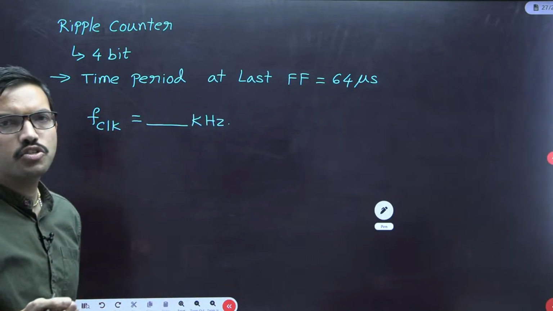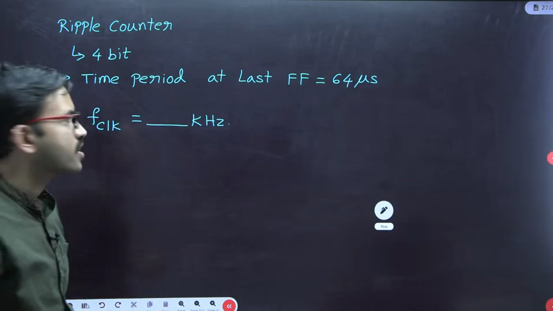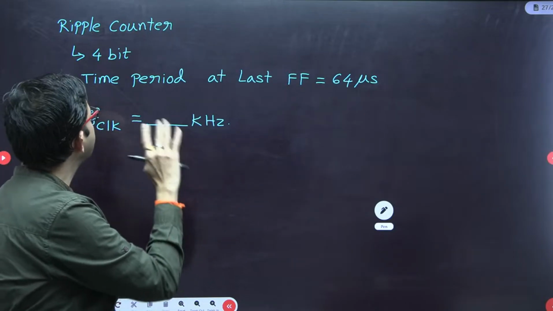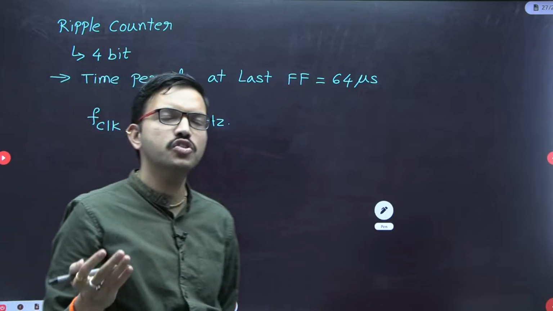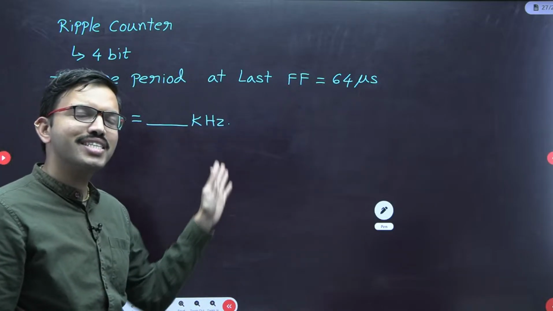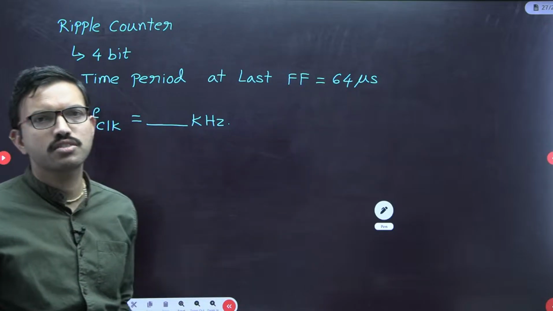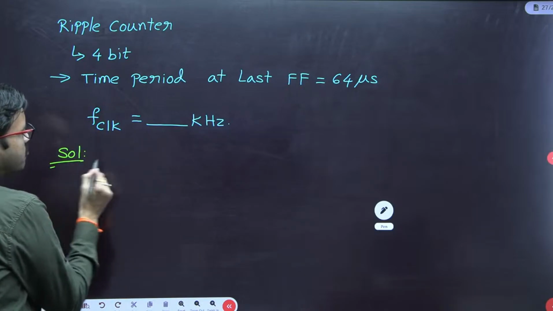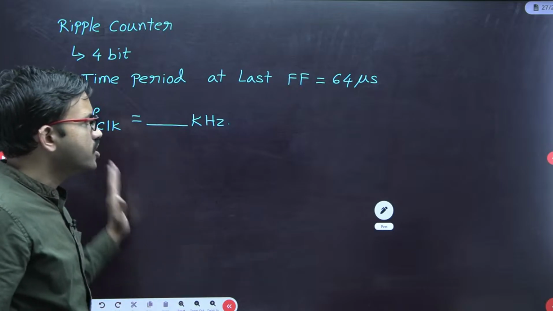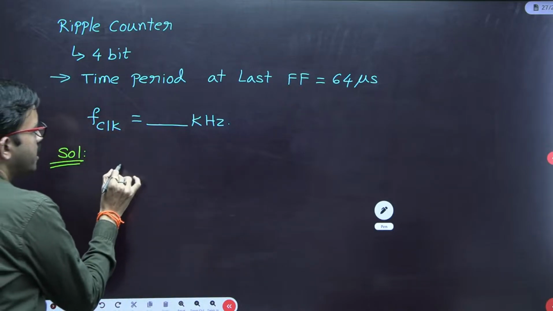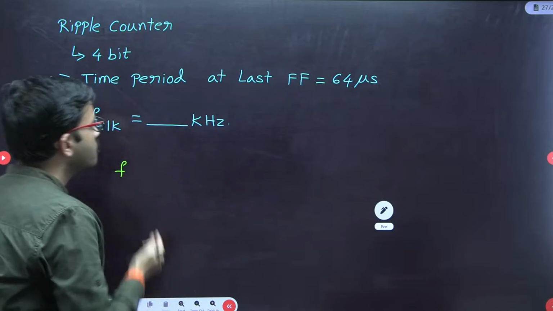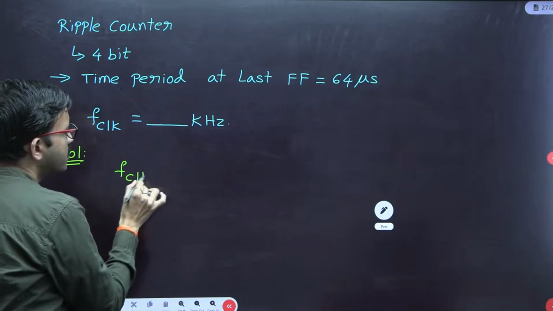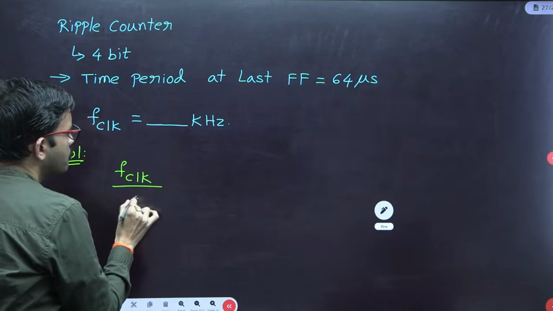See, this is a very interesting question with respect to ripple counter. At the starting stage you are having the LSB output, then when you are having 4 bits, Q3, Q2, Q1, Q0. You need not bother which one is LSB and which one is MSB. But in this ripple counter you are having 4 stages. So for the nth stage, in the generalized case, the output frequency you are getting is f clock divided by 2 power n.